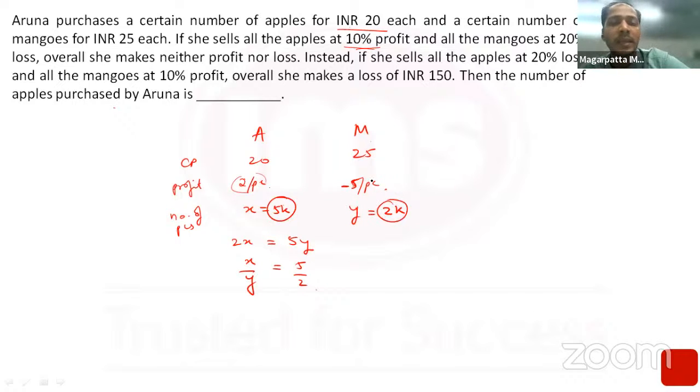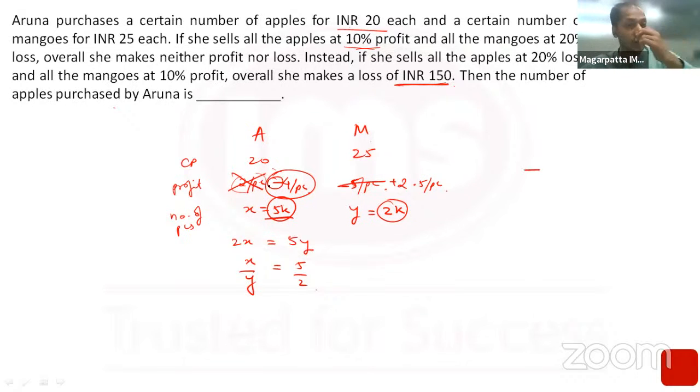But now they've given you a different situation. Instead, if she sells all the apples at 20% loss, that is minus 4 per piece, and on the mangoes 10% profit, that is plus 2.5 per piece, then overall she makes a loss of rupees 150. So what is the loss per piece? 4 per piece. For how many pieces? 5K pieces.